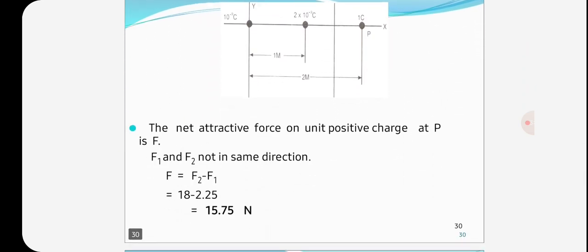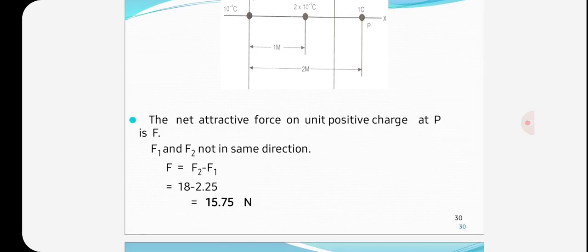After that, the net attractive force on the unit positive charge at P is F. F1 and F2 are not in the same direction. So F is equal to F2 minus F1, that is equal to 18 minus 2.25, which is 15.75 Newton.